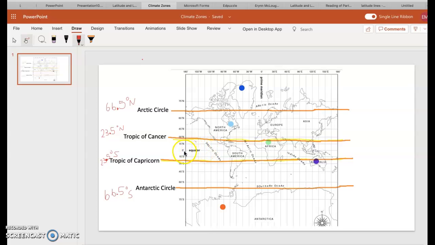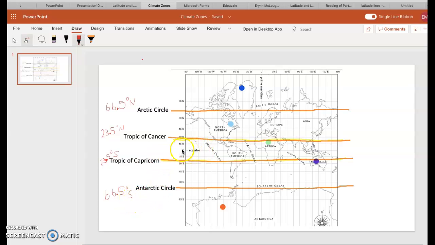So we have the equator here at 0 degrees. Now, these that I labeled for us are really important lines of latitude. Remember, they're running west to east or east to west. You won't have to remember the names of these different lines of latitude. You will just have to remember equator. So I went ahead and labeled them for you, and also the degrees.